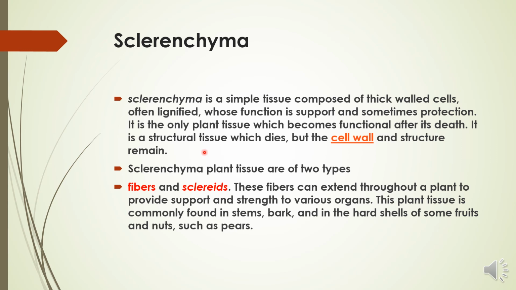Sclerenchyma plant tissue is of two types, fibers and sclereids. These fibers and sclereids provide support and strength to the various organs. This plant tissue is commonly found in the stem, bark and the hard shells of nuts. It is found in the bark of the tree. It is found in the hard shell of nuts such as almond, etc. In the latest slide you will be more clear about how this sclerenchyma tissue is functional after its death.